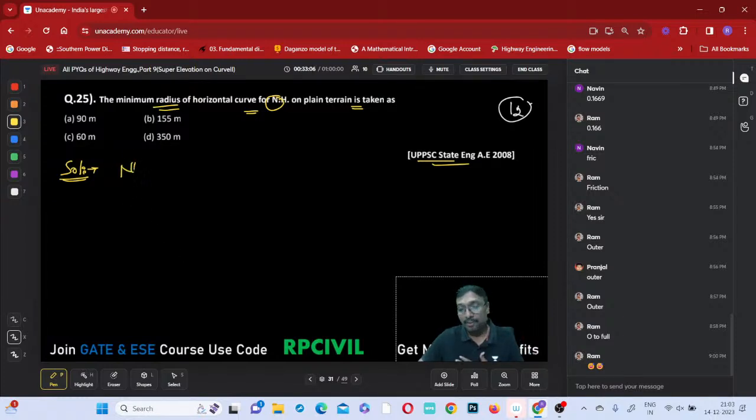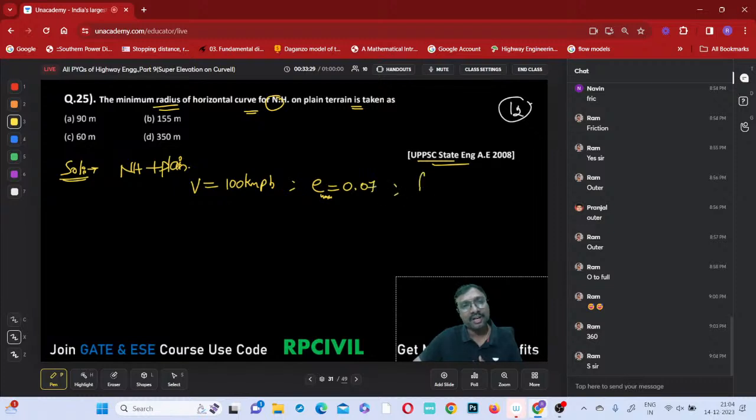National highway on plain terrain, what design speed do we have to take? 100 kilometers per hour. For plain terrain, what is E maximum? E maximum is 0.07, or 7%. And what is the F maximum, if you observe?